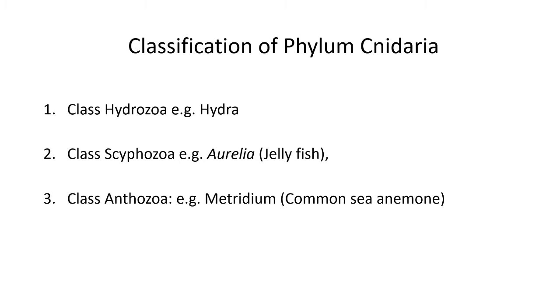Generally, the phylum Cnidaria is classified into three classes: class Hydrozoa, class Scyphozoa, class Anthozoa. Here I mention an example of each class. There are so many examples included in different classes like Hydrozoa, Scyphozoa and Anthozoa. So in this presentation we will discuss in detail class Anthozoa and various examples of class Anthozoa, and same like Hydrozoa we will see class Scyphozoa and Anthozoa.